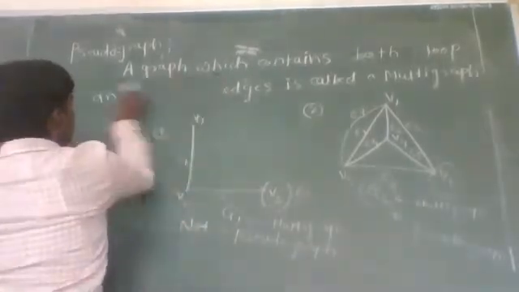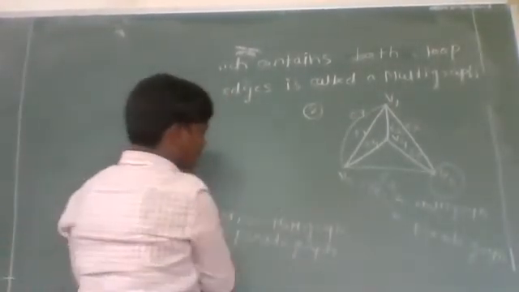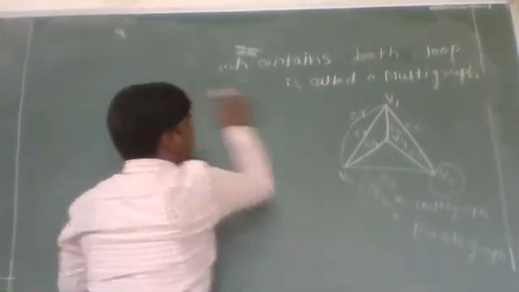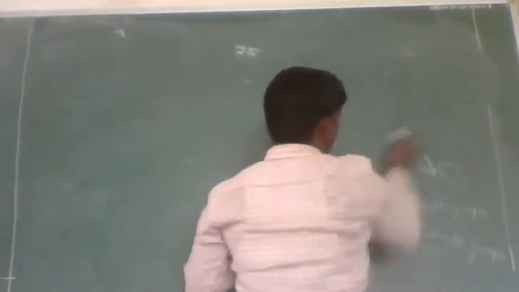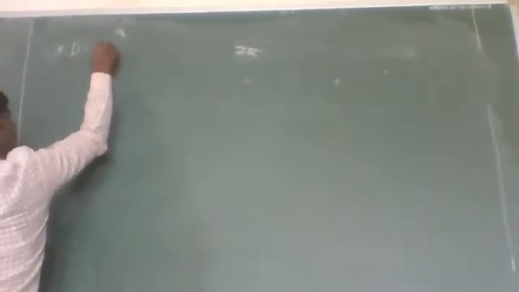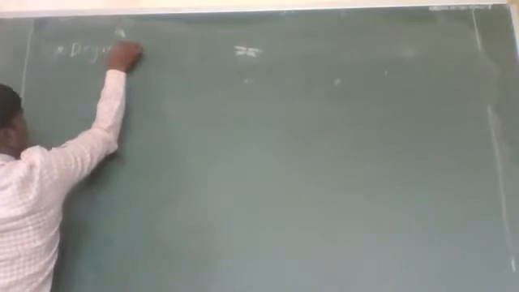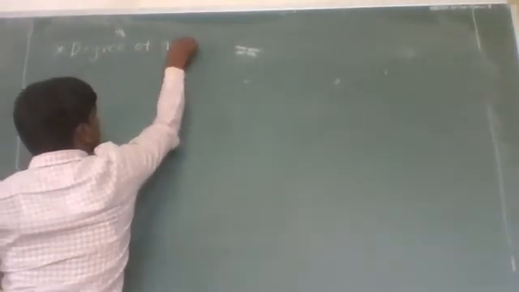Now let us see what is the degree of a graph G. We have seen what is the degree of a vertex. Now let us see what is the degree of a graph.